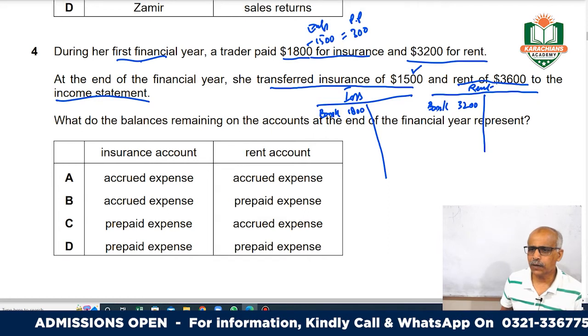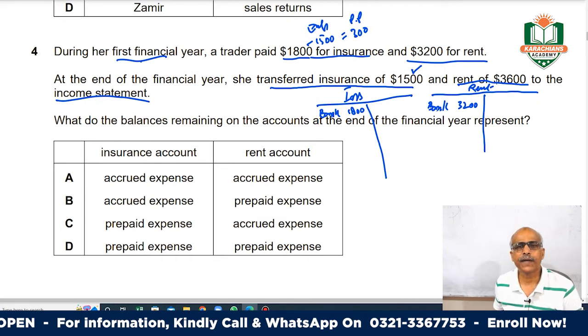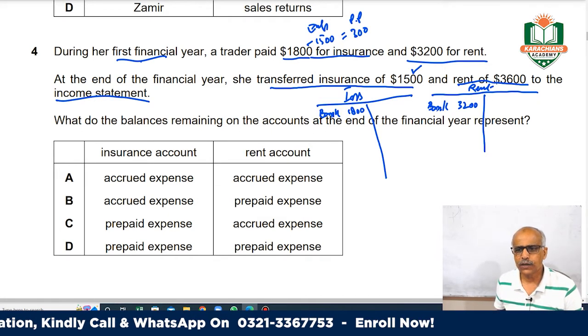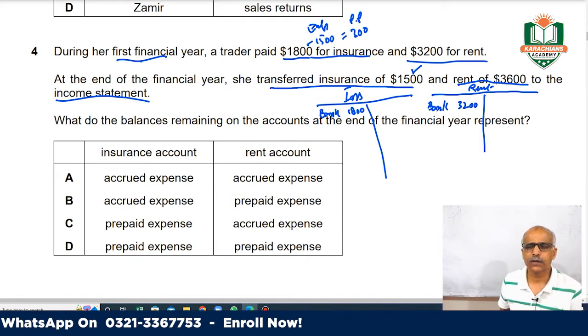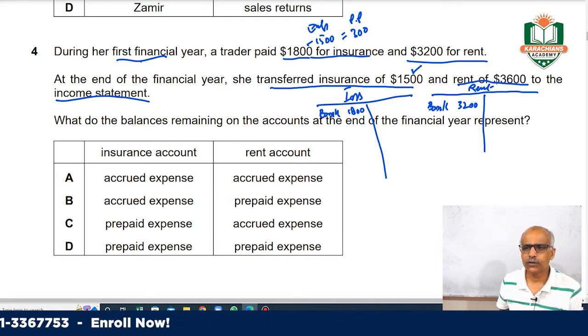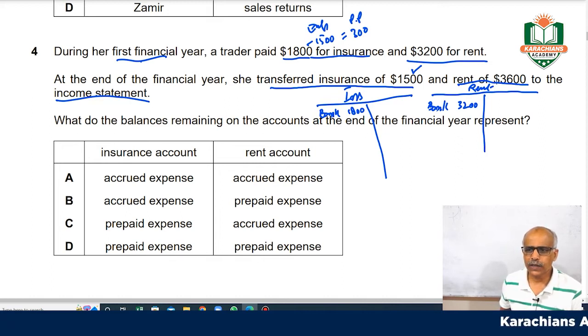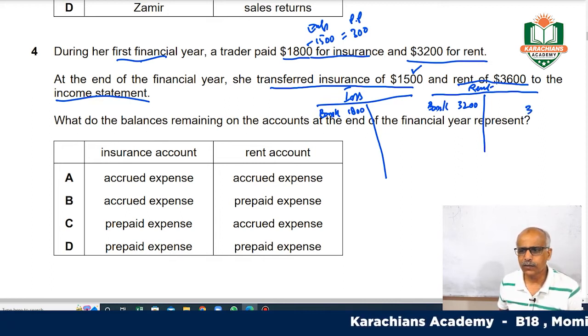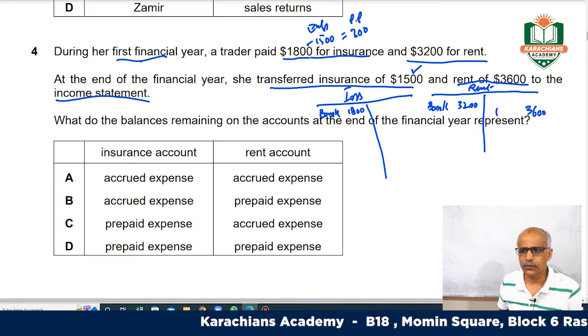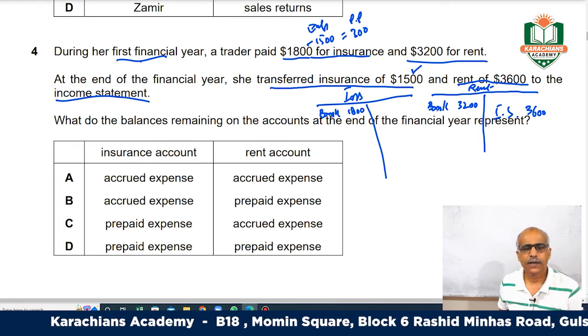And what had happened here, so you paid rent of 3200, but your full year rent was 3600, and the 3600 you charged to P&L. So what entry is done normally? 3600 is charged to the income statement, right?